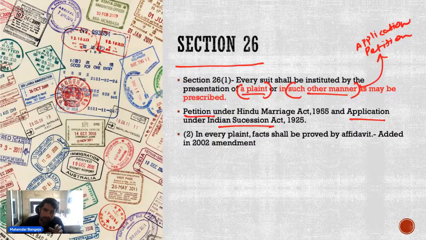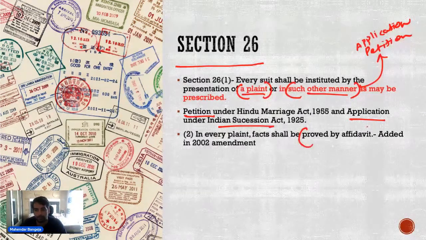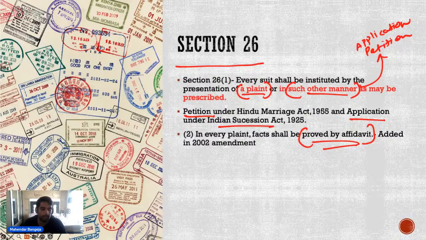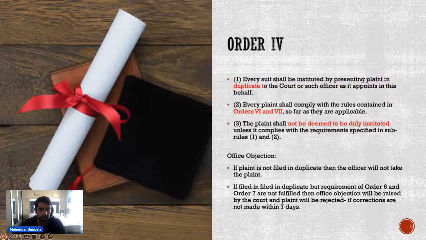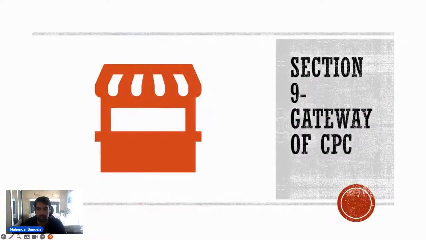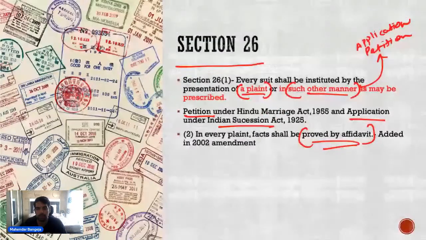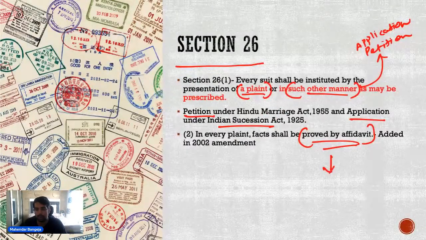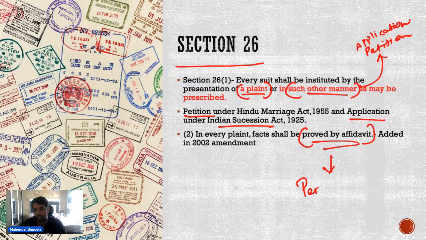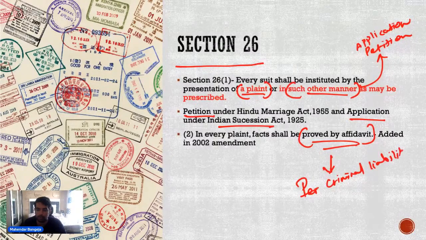Now this is something which section 26 provides, and one other thing that section 26 provides, that whenever a plaint is filed, all the facts that are provided in the plaint have to be proved by affidavit. अब इसका कारण क्यों? Why affidavit? जब एक verification clause है तो affidavit क्यों? So उसका कारण ये है क्योंकि affidavit creates a criminal liability, and a person who lies on affidavit will be held liable for.